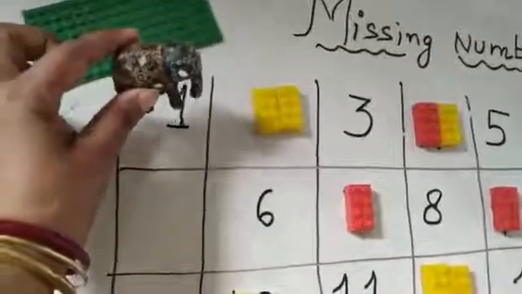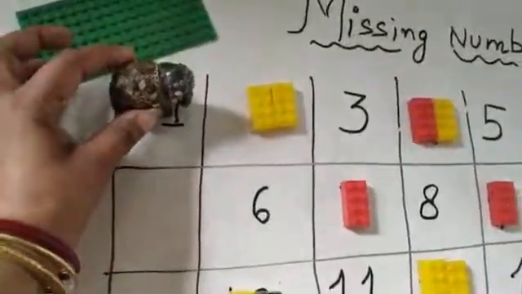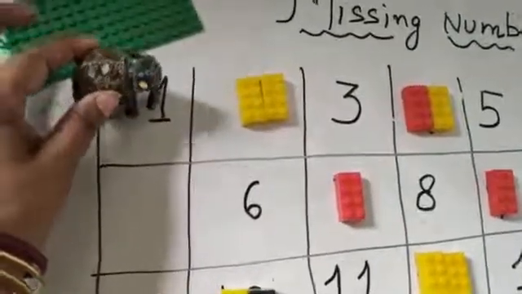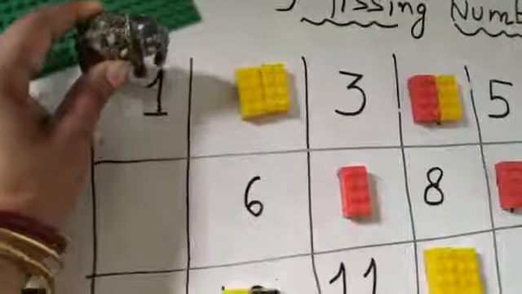So see, this is 1, and then this is 1. Here the elephant, see, this is 1. Now the elephant came to 1, but after 1, when the elephant moves ahead, see what is this?